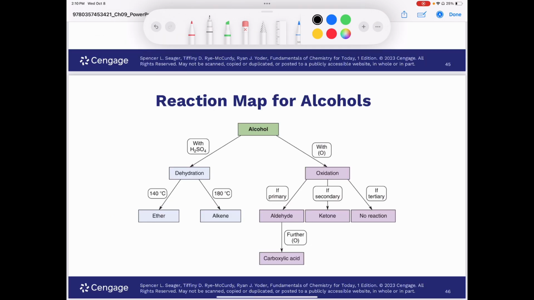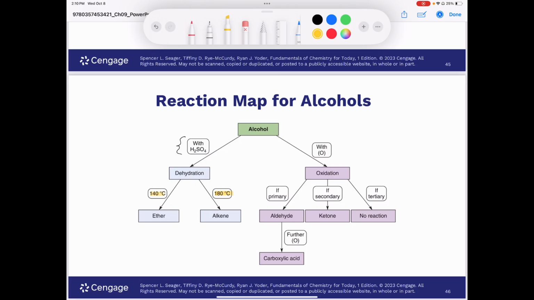And so here's a little summary of what we've covered in this video. If we take an alcohol and we treat it with sulfuric acid, so H2SO4 is sulfuric acid, we're going to do a dehydration reaction. If we choose a temperature of 140 degrees Celsius, we're going to lose water, dehydration, but we're going to form an ether. And if we do it at a higher temperature, 180 degrees Celsius, we're going to form an alkene.